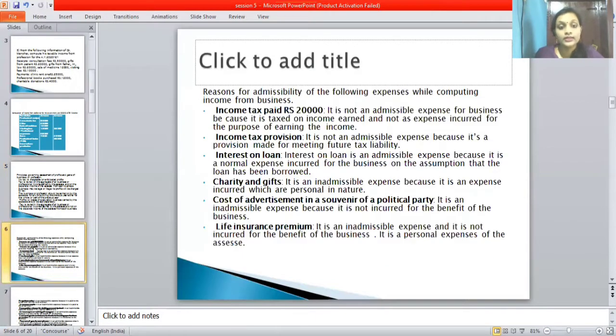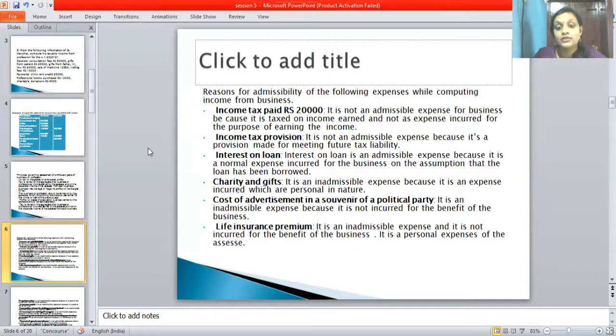Next one is the reason for admissibility of the following expenses while computing the income from business. So here, income tax paid, rupees 20,000.